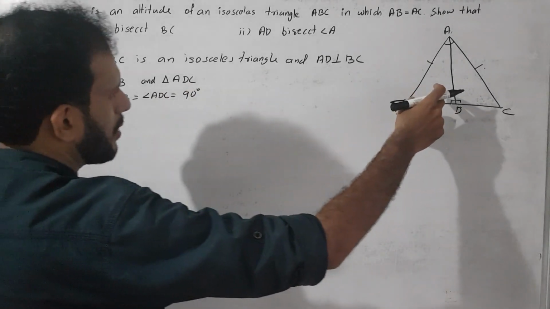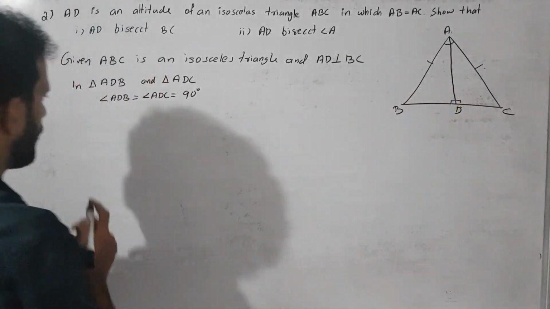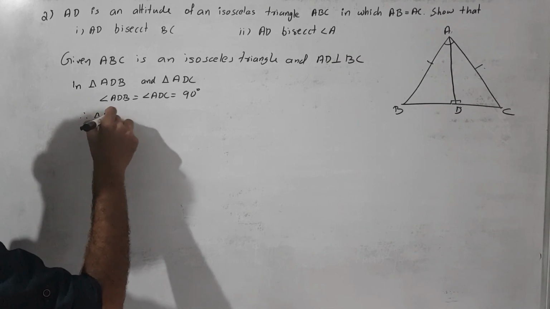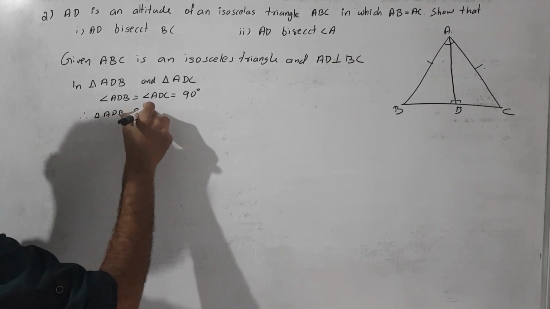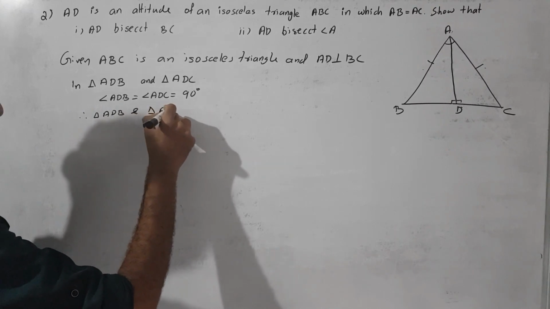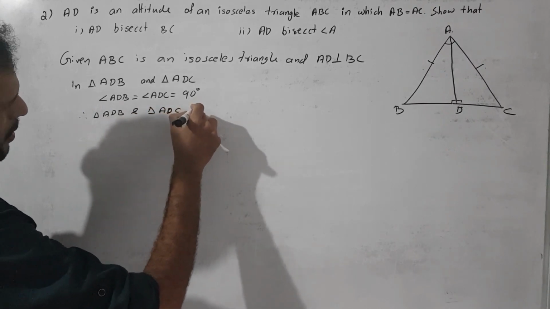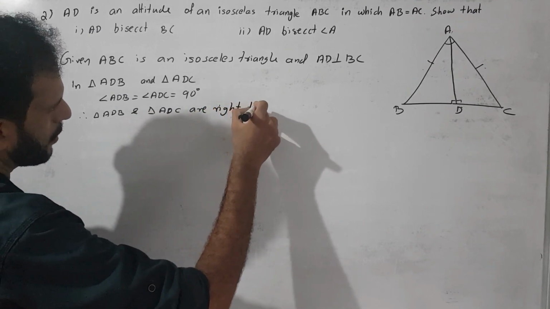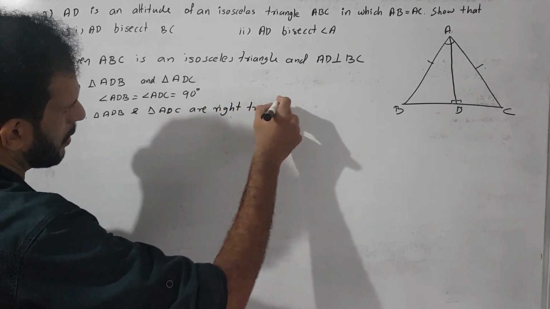Correct. These two angles are equal to 90 degrees. Therefore, triangle ADB and triangle ADC are right triangles. Both are right triangles.